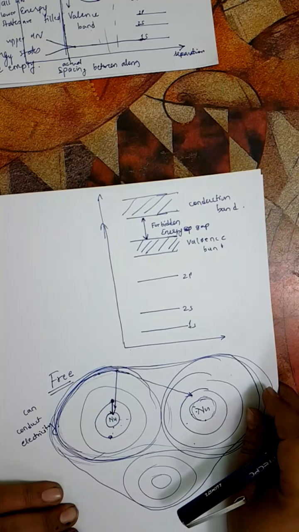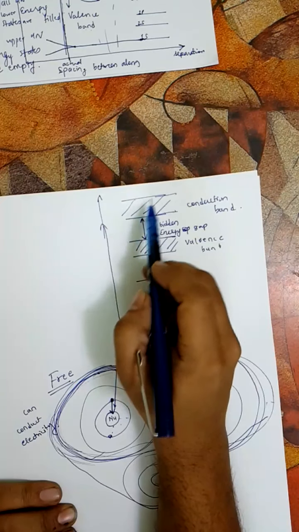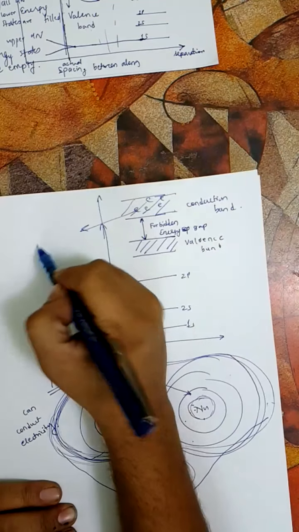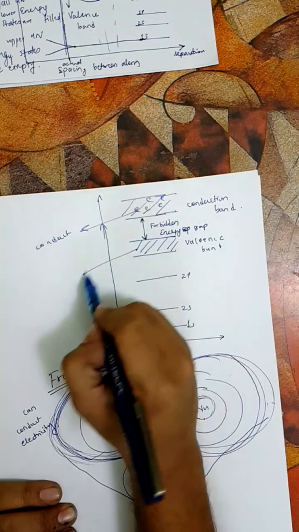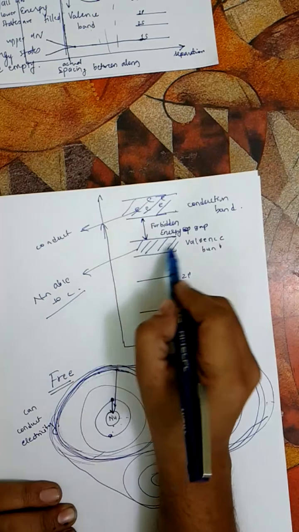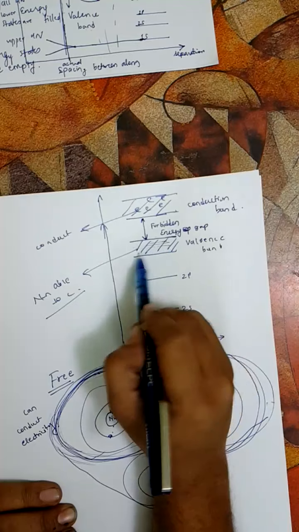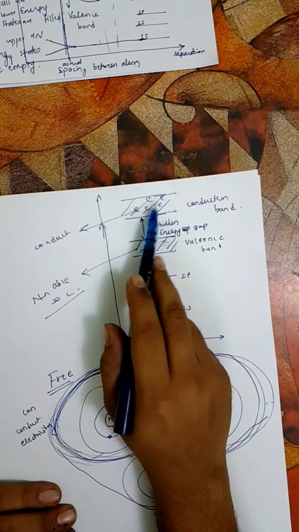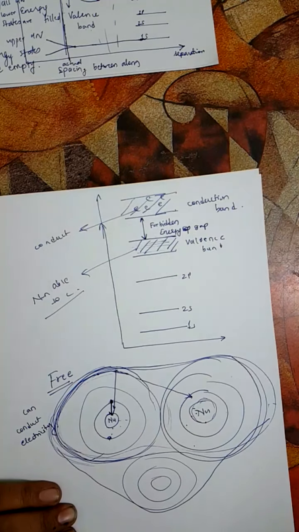What is found is that the electrons in the higher energy levels of this conduction band are able to conduct electricity, and these are not able to conduct electricity. So the electrons in the valence band are not able to shift to another nucleus. They are bound to the same nucleus and can't go anywhere, whereas the electrons in the conduction band, that's why the name conduction band, the higher energy electrons are able to go and roam around the entire crystal lattice, thereby conducting electricity. Okay, moving on now.